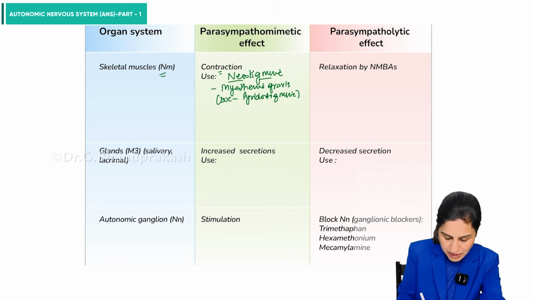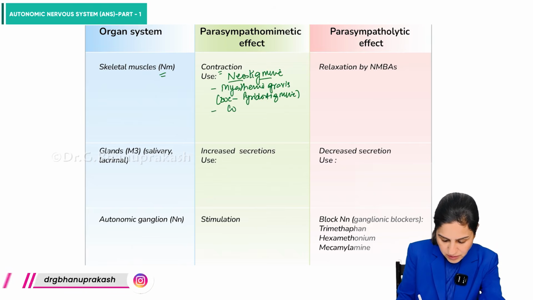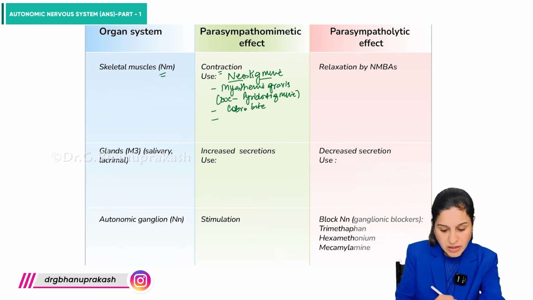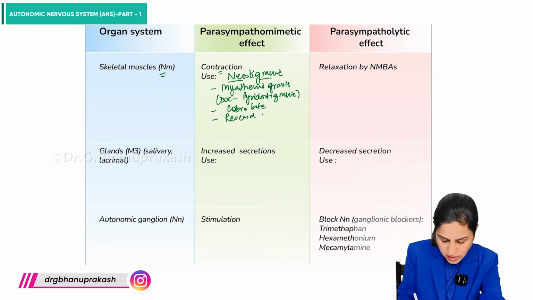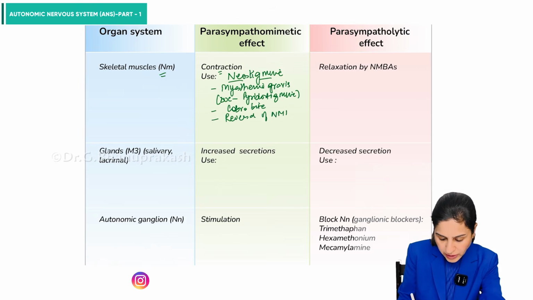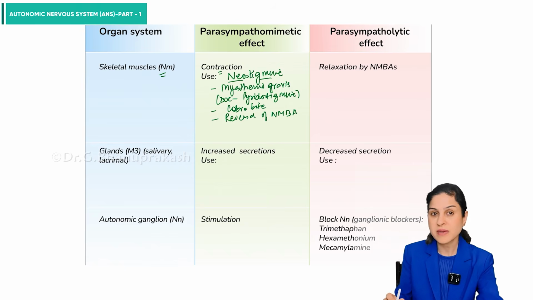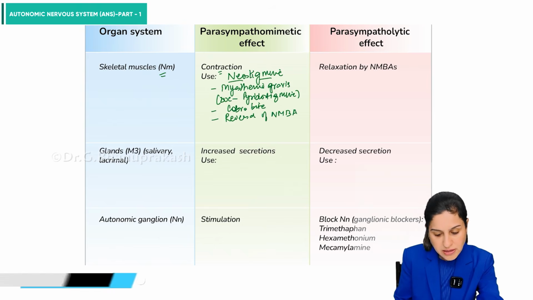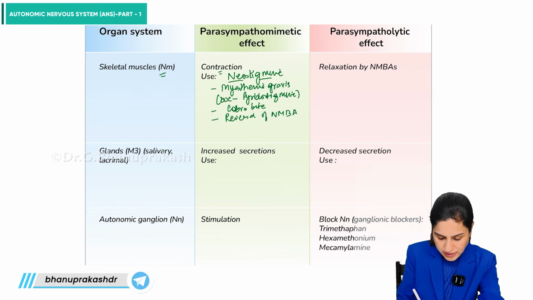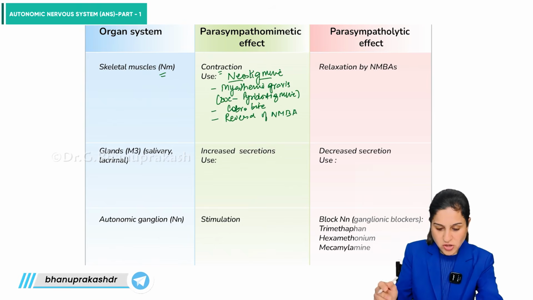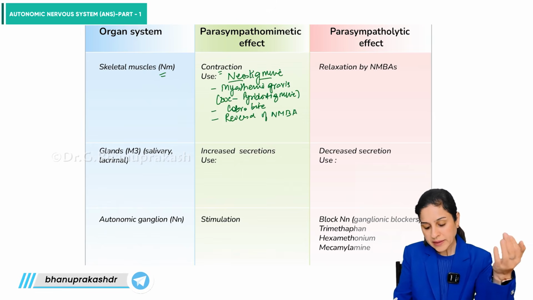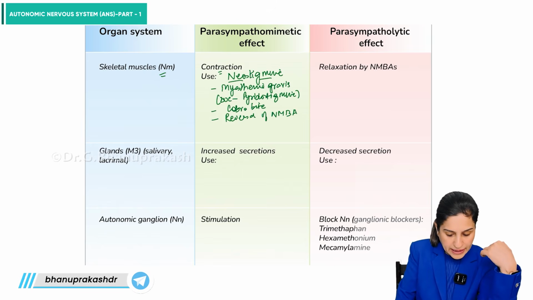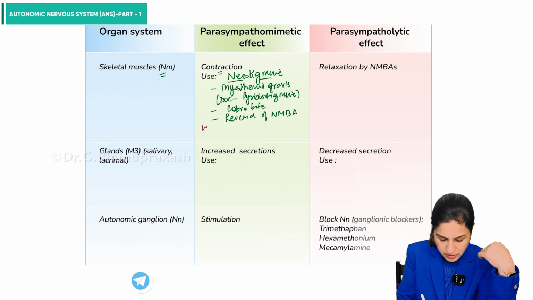So it can be used in myasthenia gravis, in neurotoxic cobra bite, and for reversal of neuromuscular blocking agents. In a surgery, we are using neuromuscular blockers, so to reverse the effects, we can use them in this case as well. Right? So in these cases, basically, we always combine the drug with atropine.